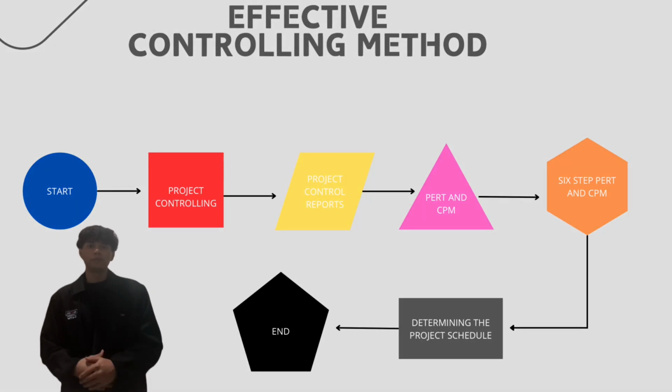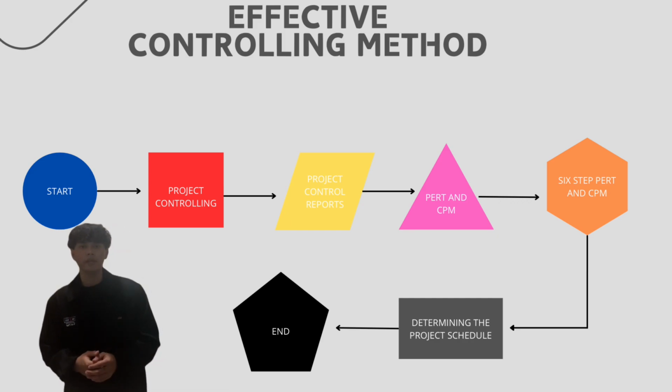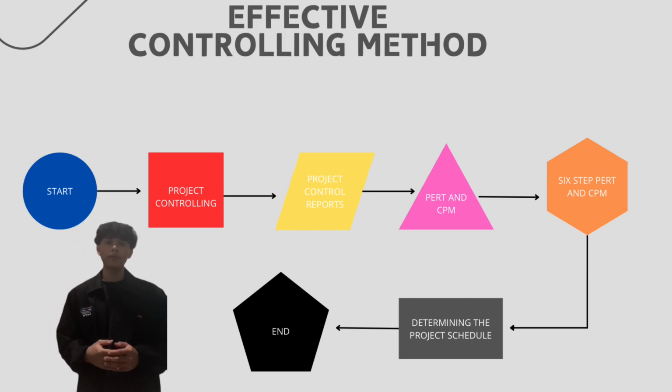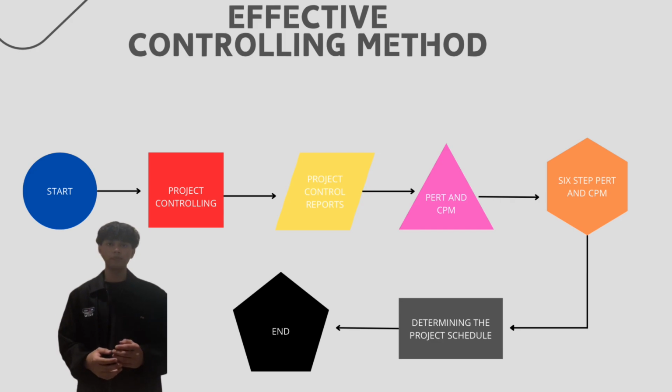Good afternoon everyone. Today I'm going to explore project controlling, a key process that ensures projects are completed successfully. I'm also going to discuss project control reports and advanced scheduling techniques like PERT and CPM. So let's start with an overview of project controlling. It's about monitoring key elements like resources, costs, quality, and budgets. The goal is to ensure the project stays on track and aligned with its objectives.